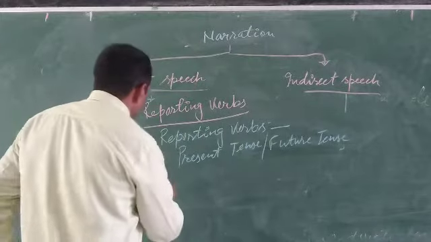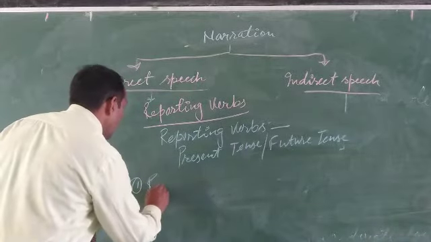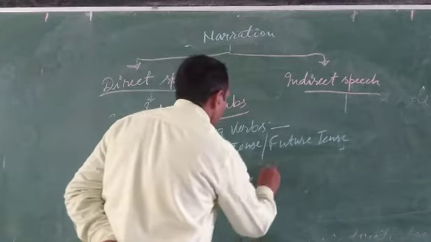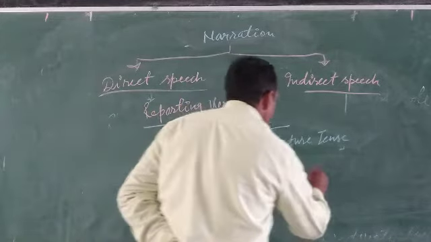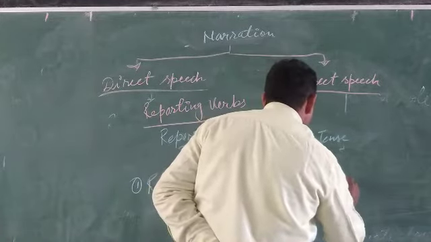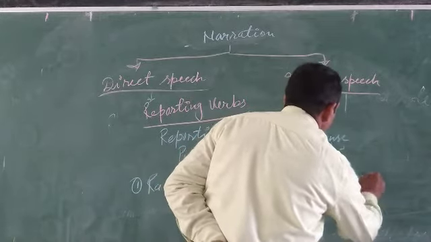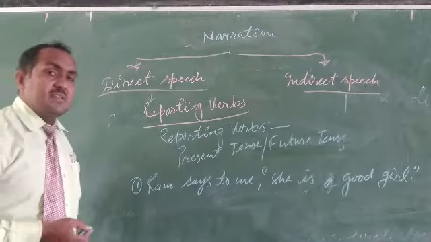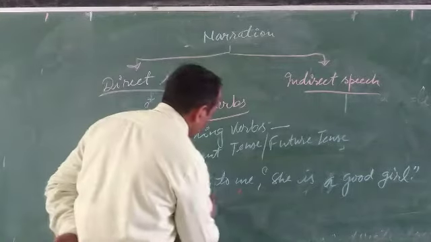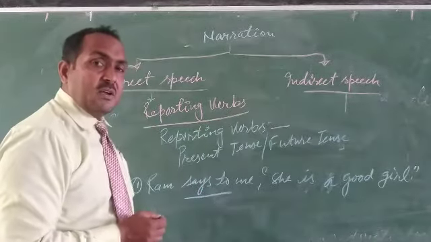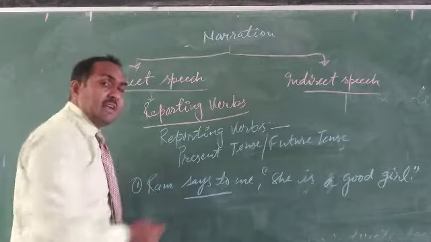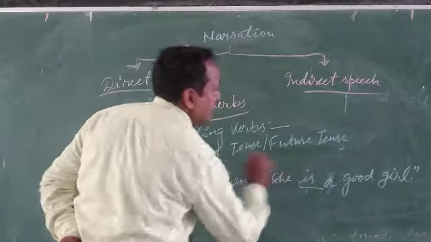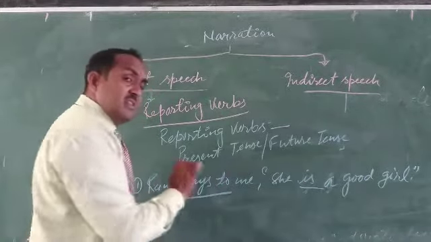For example, you can see here, Ram says to me, she is a good girl. Look here, says to. These words indicate the present indefinite tense. Here there is no past tense, so there is no change in the tense of reported speech. We just connect this sentence with that.